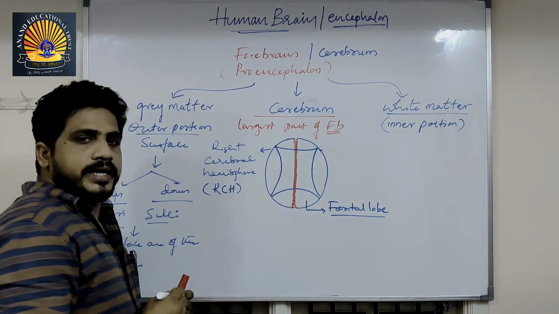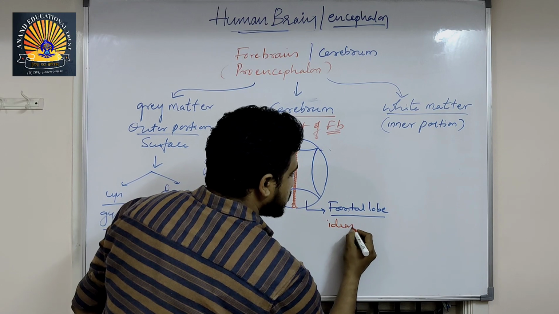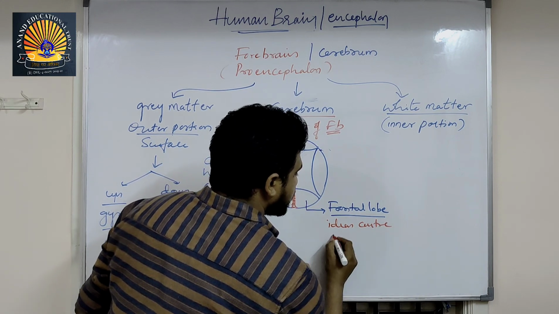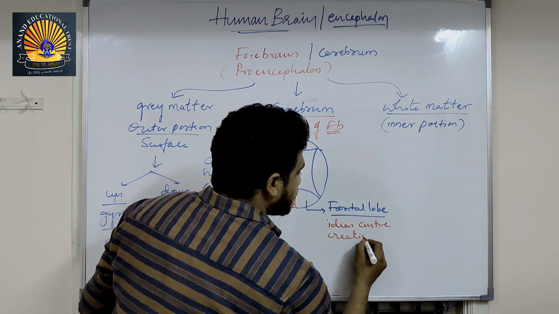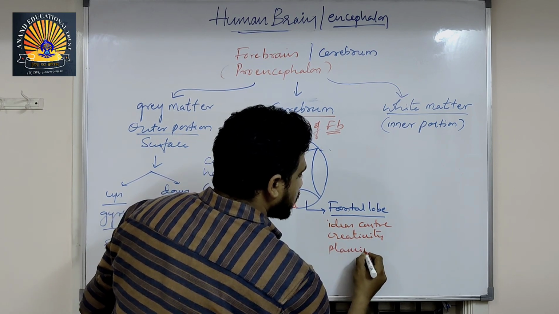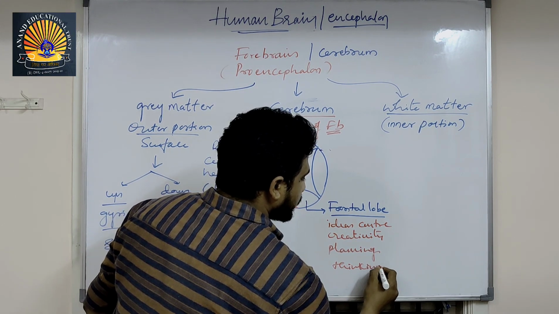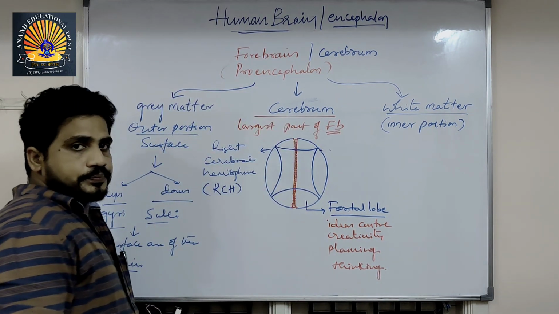The frontal lobe is meant for ideas, so it is called the idea center: creativity, planning, thinking, and all.